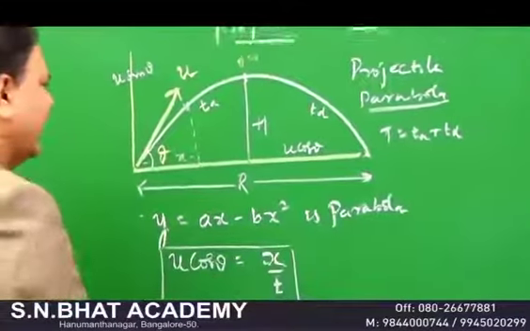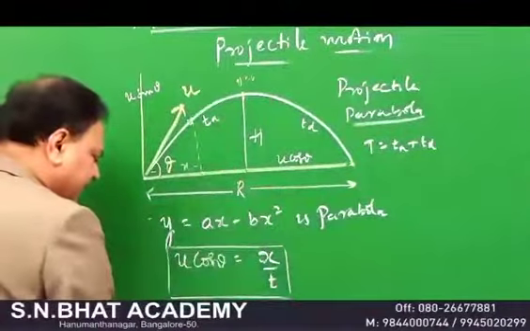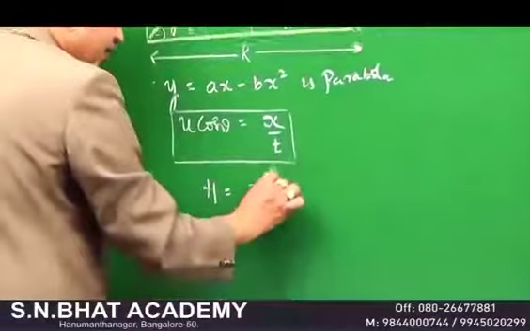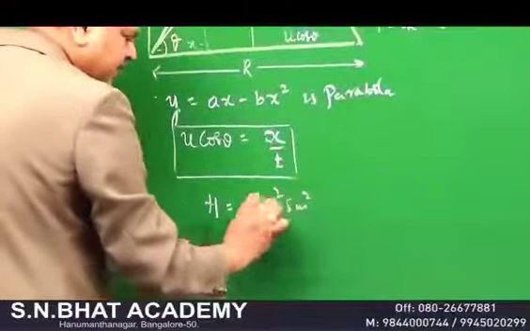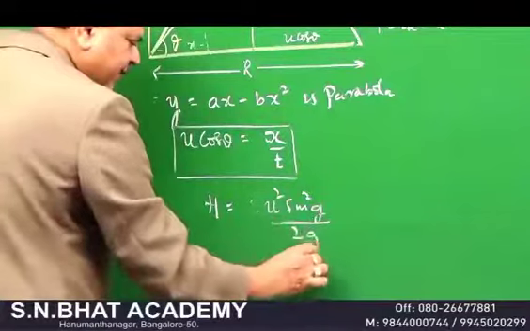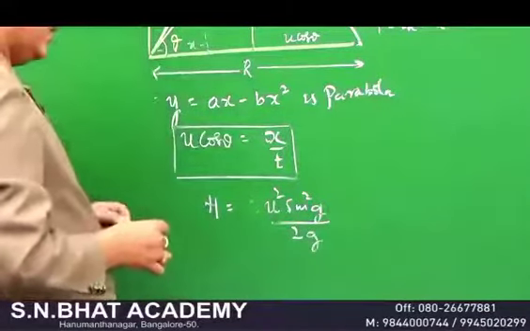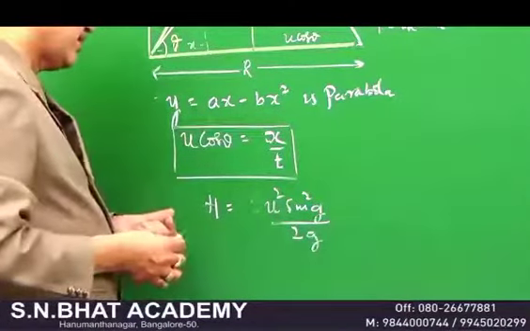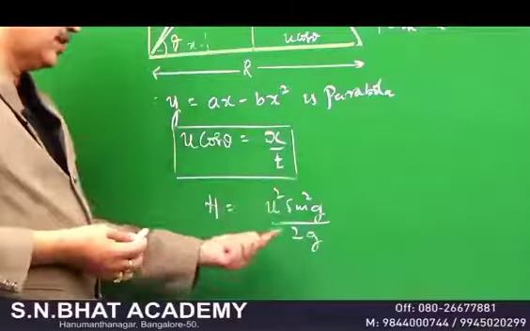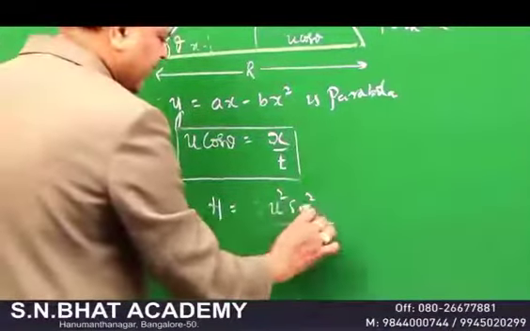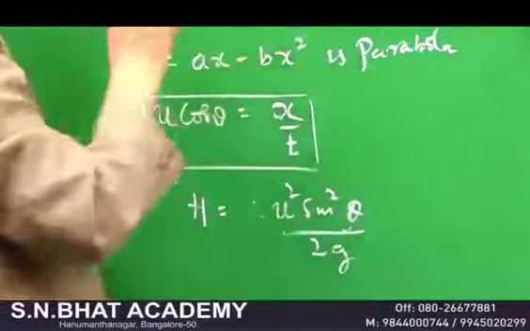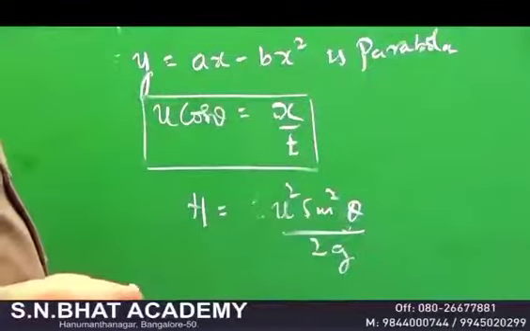Then, if you ask me for the expression for the height, the expression for the maximum height attained is u square sin square theta divided by 2g. Very important it is. Just use the formula v square minus u square is equal to 2gh. You'll get this value: u square sin square theta divided by 2g is the expression for the maximum height attained.